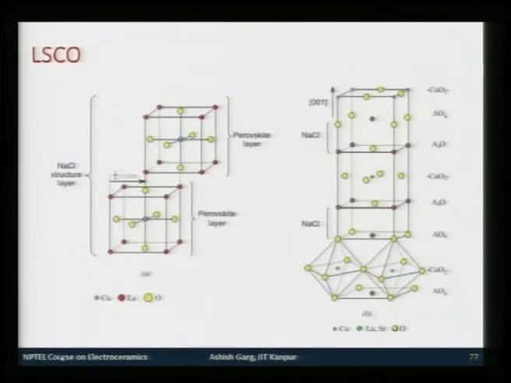So, the structure is like this. You have these AO4 units, then AO, then AO4, AO, AO4. So, this is a sequential structure. You have these sodium chloride units, and these are the perovskite units. This is one perovskite layer, this is another perovskite layer shifted. If you look in front, one of them is on the back of the front one, and the whole unit will be NaCl structure.